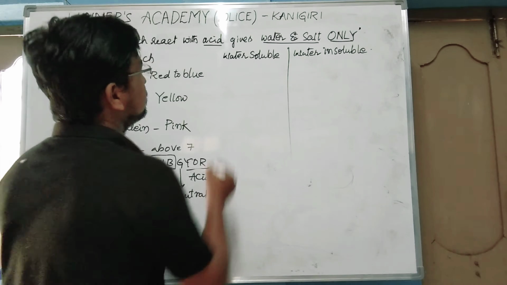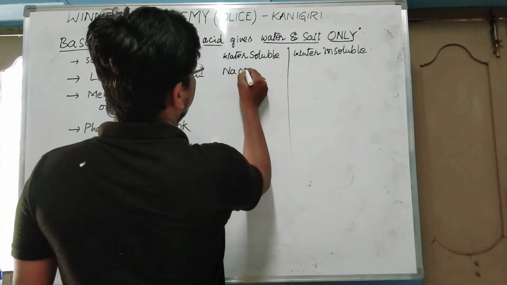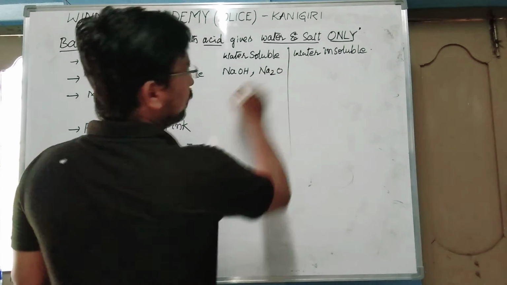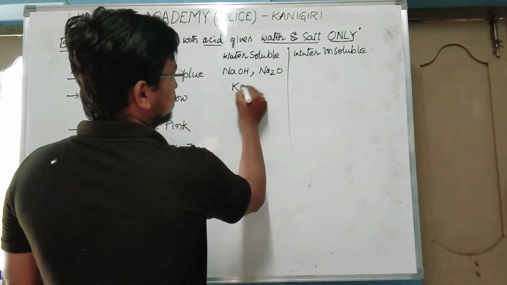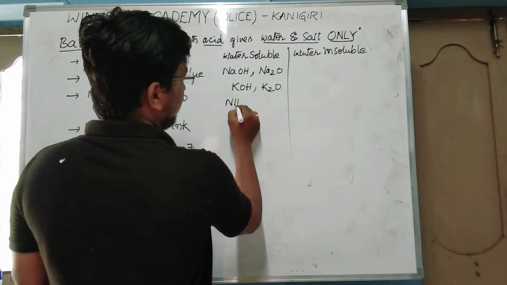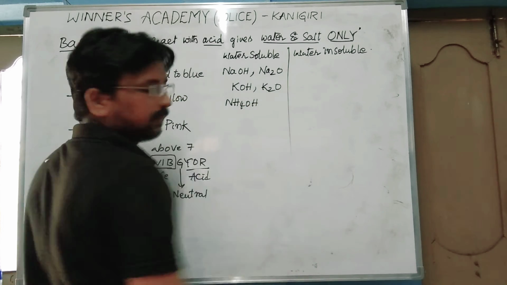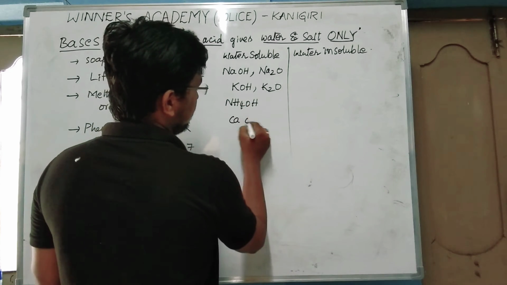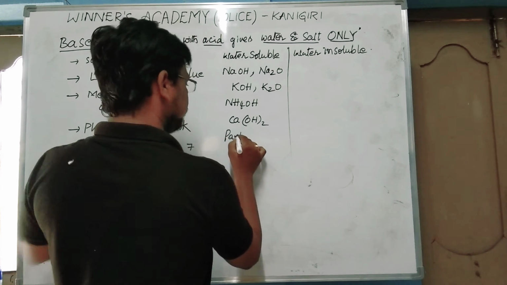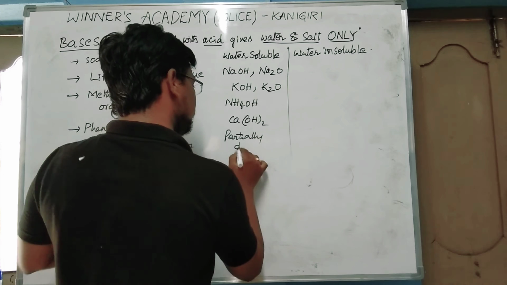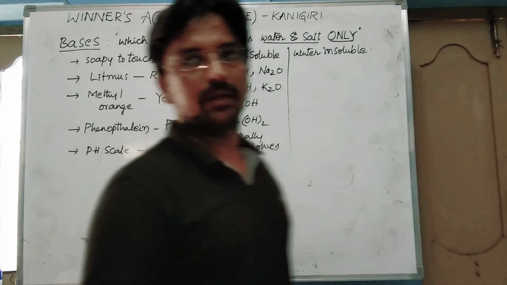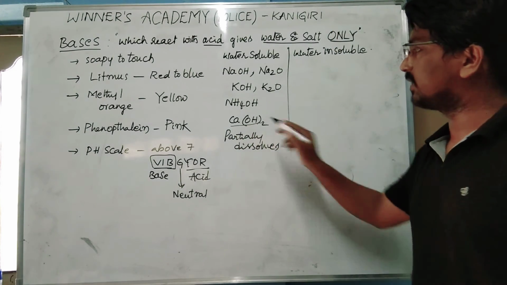Water soluble bases, we can simply remember: NaOH, Na2O, KOH, K2O, NH4OH, and Ca(OH)2, which is partially soluble in water.